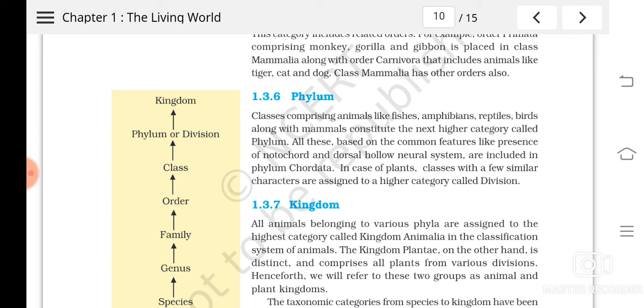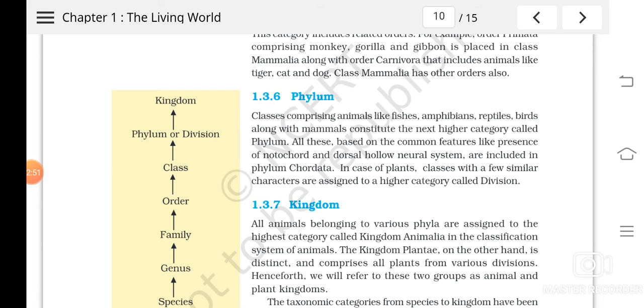And the common features of this phylum are what? The presence of notochord, dorsal hollow neural system, etc. Notochord means what? It's a rod shaped structure which is present on the dorsal side, and the dorsal hollow neural system means our spinal cord. In human beings or in higher organisms it is found as vertebral column.